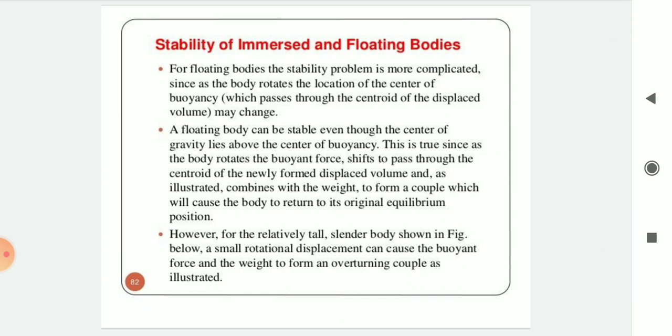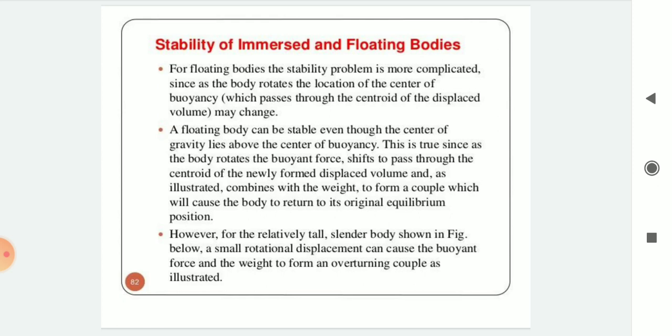This is true since, as the body rotates, the buoyant force shifts to pass through the centroid of the newly formed displaced volume and, as illustrated, combines with the weight to form a couple which will cause the body to return to its original equilibrium position.